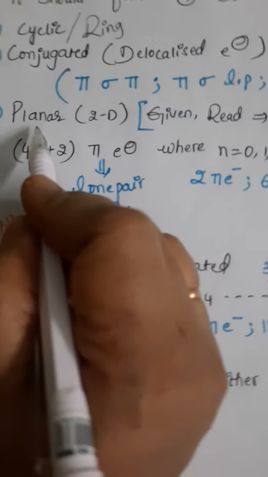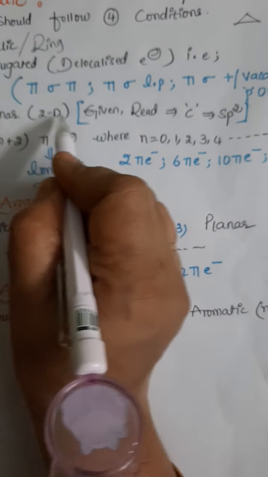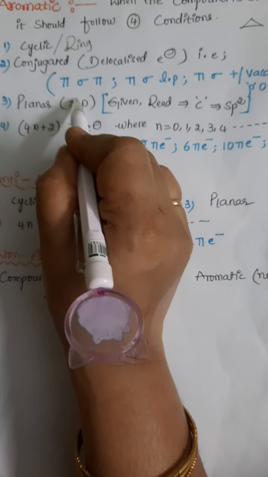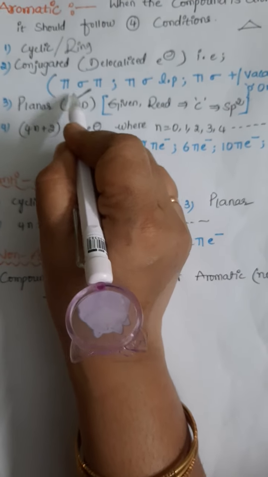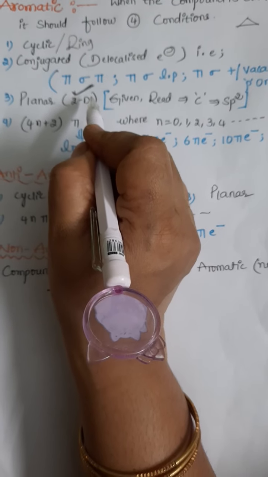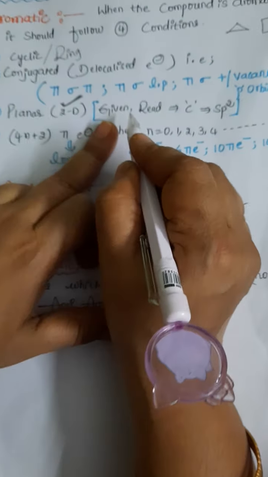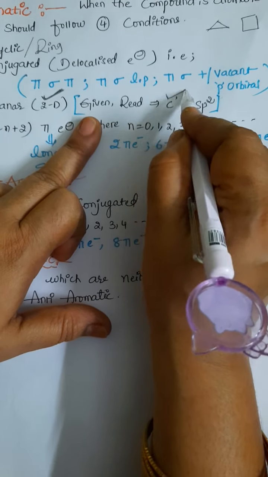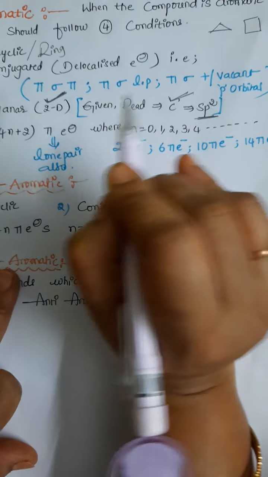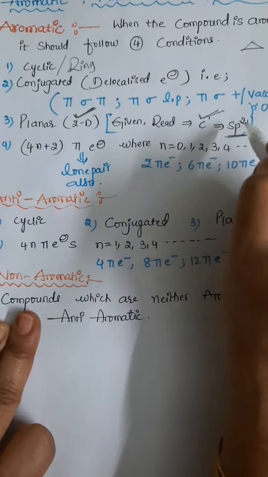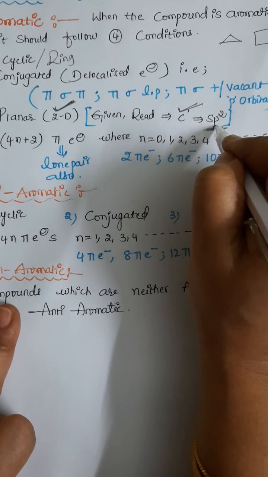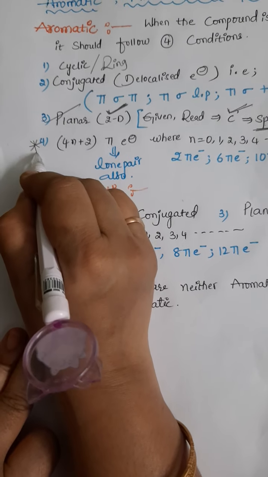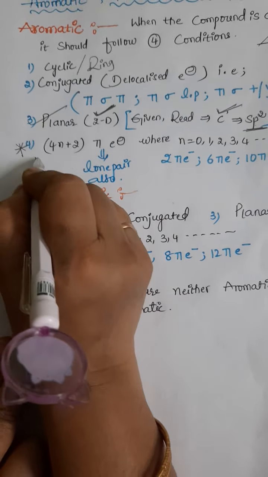The third condition is planarity should be present in the given compound. Planarity: generally, the structures we write in the notes are 2D structures, we can't see three-dimensional structures on paper. In most books, planarity means that every carbon in the compound should have sp2 hybridization. Blindly remember, students, if the carbon has sp2 hybridization, then it is said to be planar.